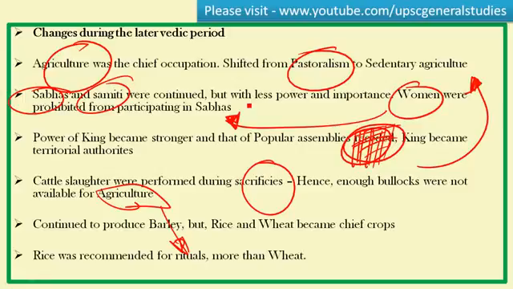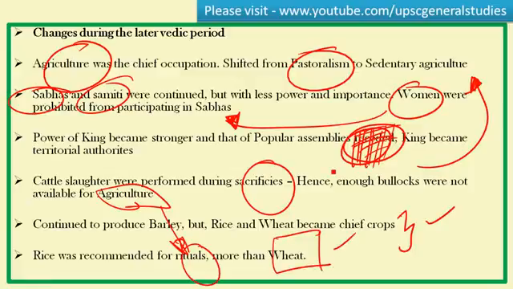So at this point, cattle slaughter was performed for the sacrifices, and the food grain produced during this period was barley, but rice and wheat became the chief crops. Rice was recommended for ritual purposes, and not the wheat.